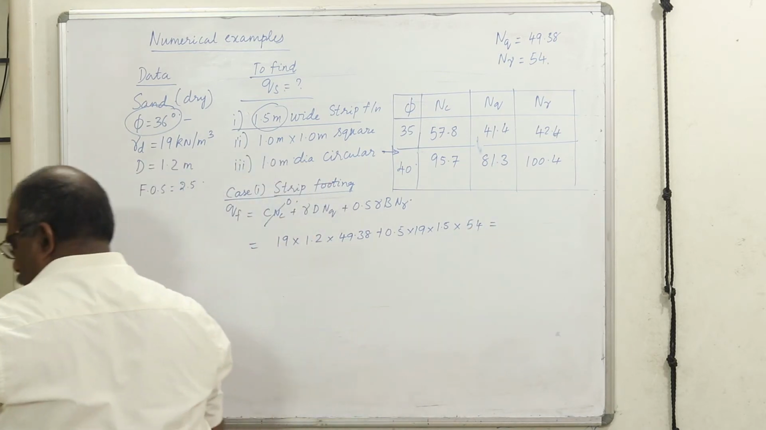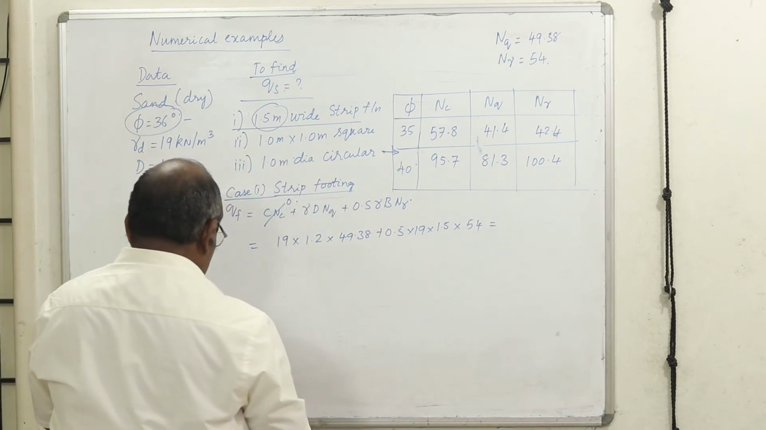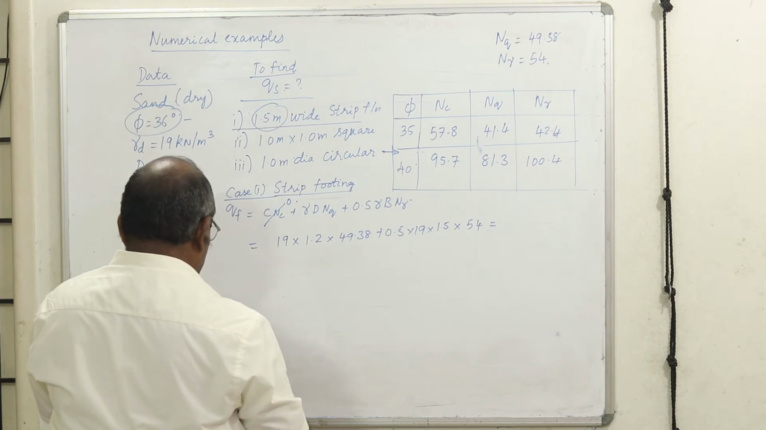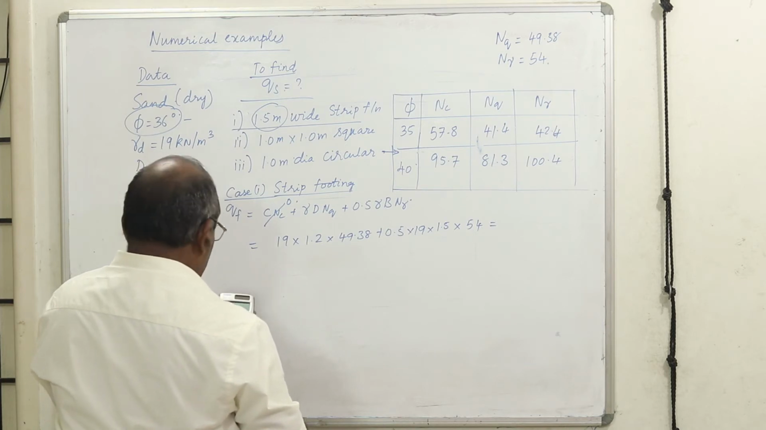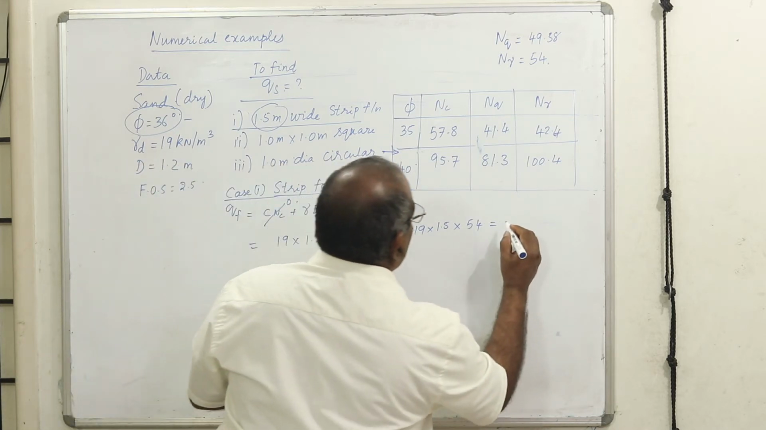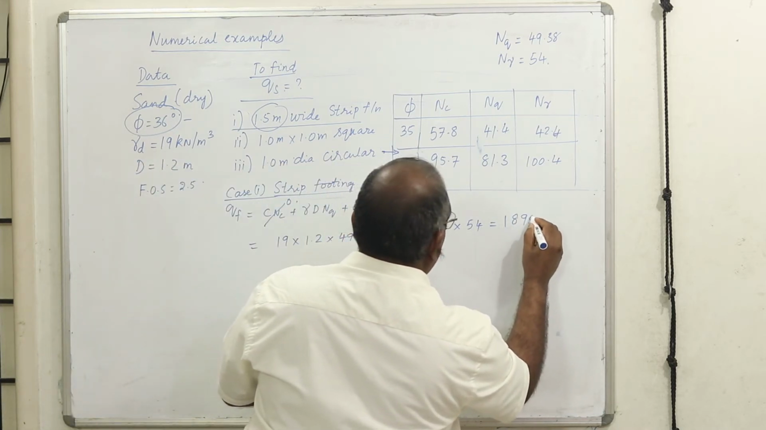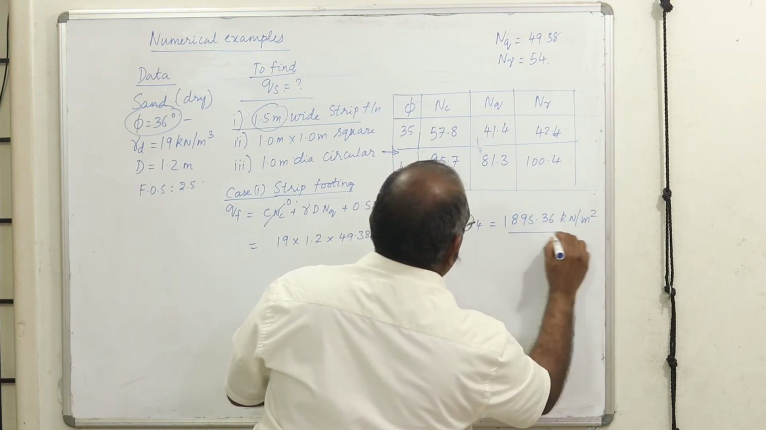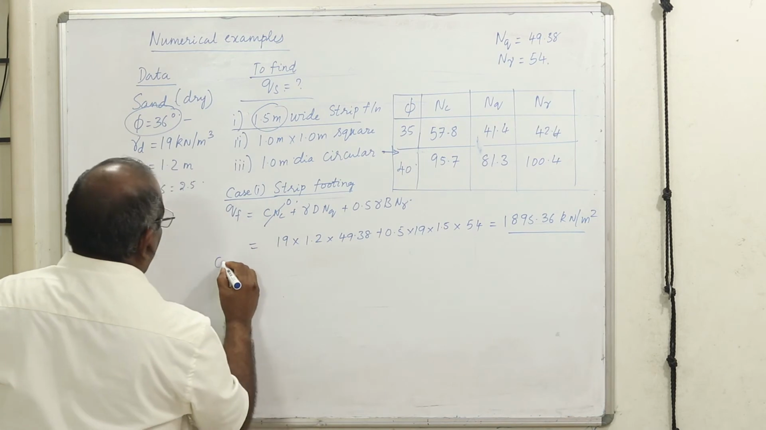What is the value? 19 into 1.2 into 49.38 plus 0.5 into 19 into 1.5 into 54. This is 1895.36 kilonewton per meter square. Units are very important. This is a stress unit. Now we'll go to case 2.